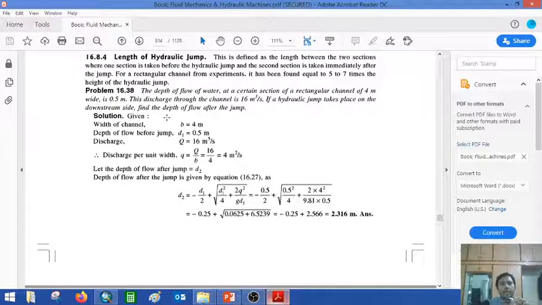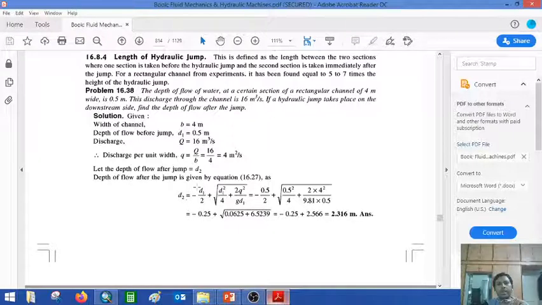So putting the values in the equation, we consider that the width of the channel is 4 meter and the depth at the beginning of the hydraulic jump is 0.5 meter. Q is equal to 16 meter cube per second. So finding the discharge per unit width, we consider small q is equal to Q by B. So 16 by 4, and then we get 4 meter square per second.